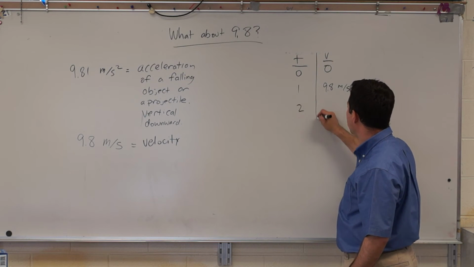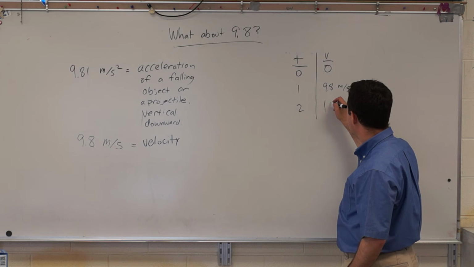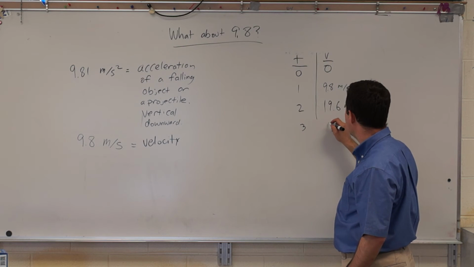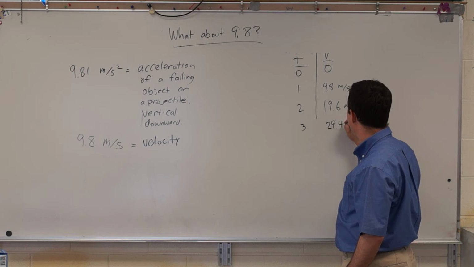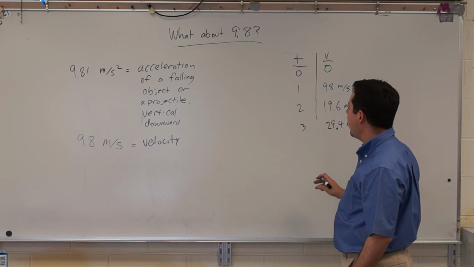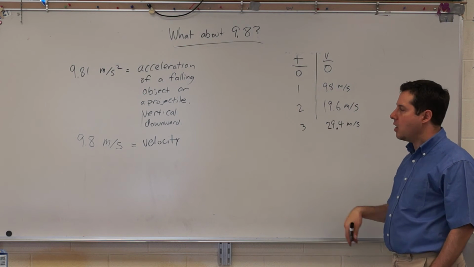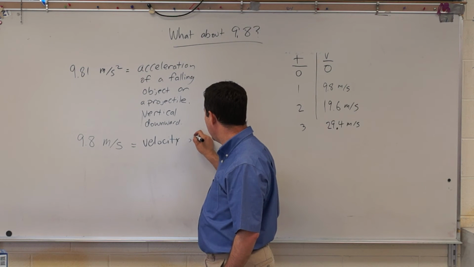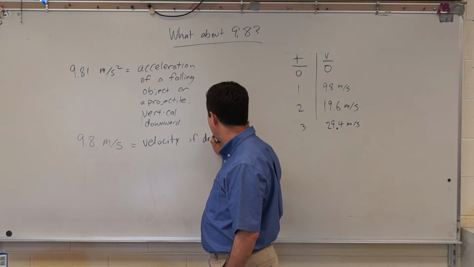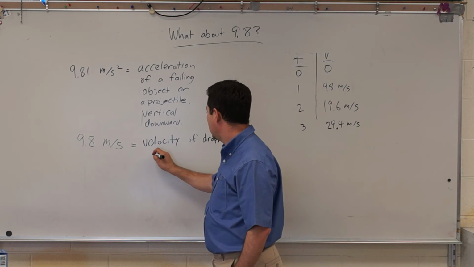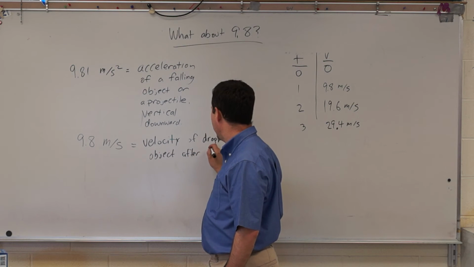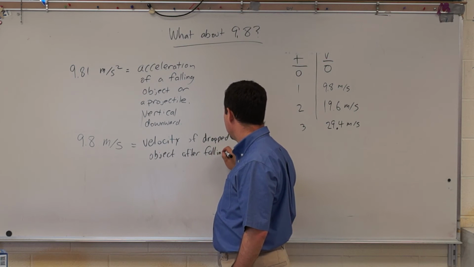After 2 seconds, it's going at 19.6 meters per second. After 3 seconds, it's going at 29.4 meters per second. So every second it increases in speed downwards by 9.8. So 9.8 meters per second is the velocity of a dropped object after it's been falling for 1 second.